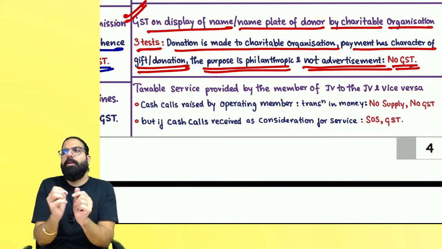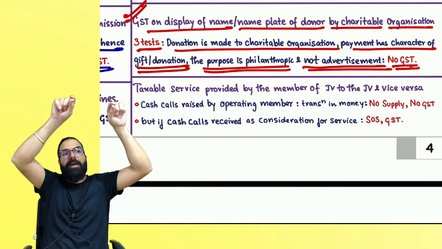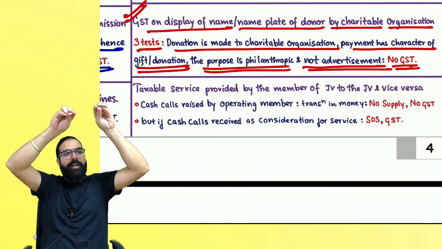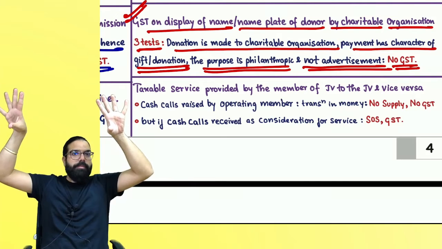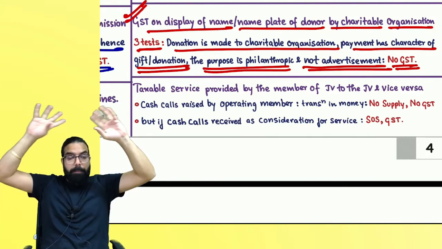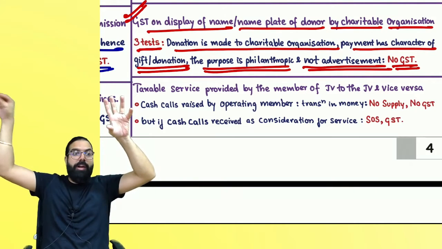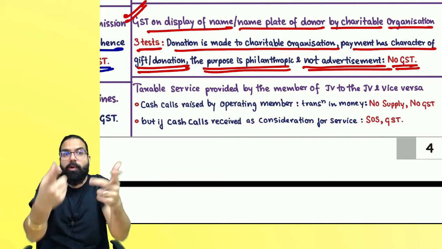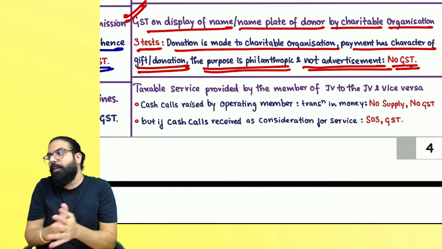But you gave me 10 lakh rupees. I advertise your business. "Donated by Venki in the memory of someone." Then it is not a service given by me, but "donated by Venkatesh and Co., Chartered Accountant, Bangalore." Then I have gone ahead and given you a service, and GST will come.